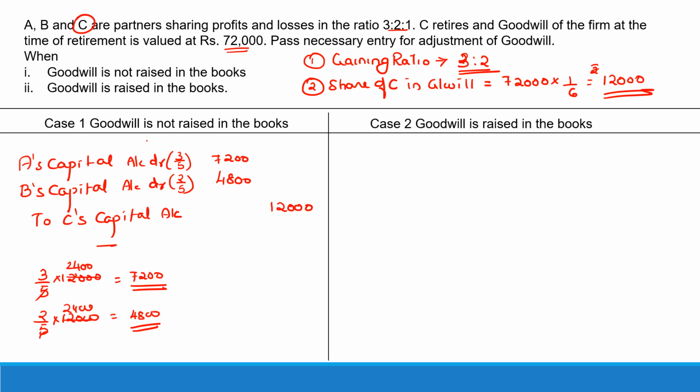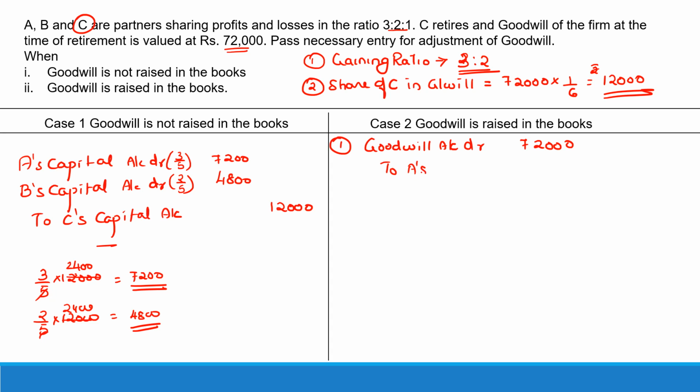But suppose they say that goodwill is raised in the books, then the first entry you will pass is you will debit the goodwill account with the entire value of goodwill because it is raised in the books, and you would credit all the partners' capital accounts.